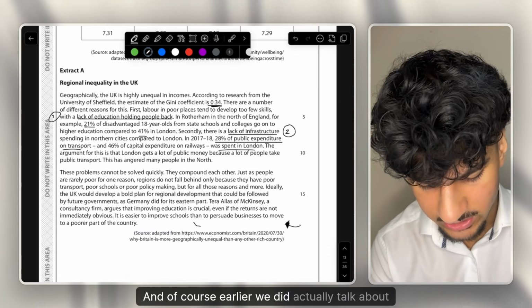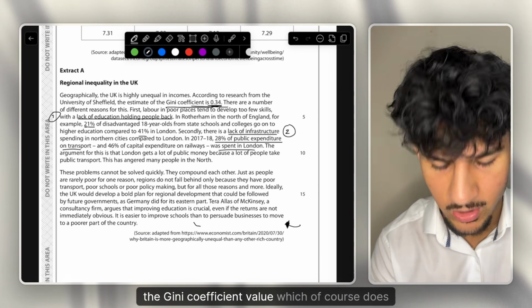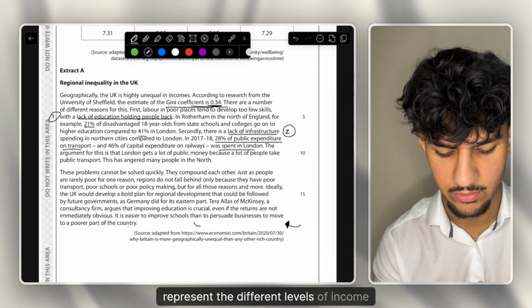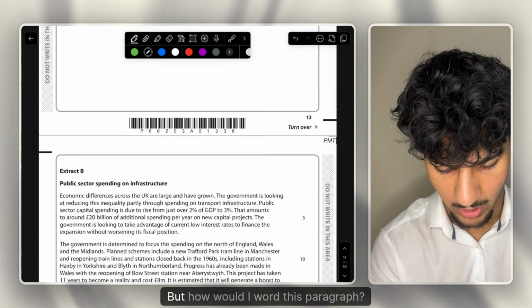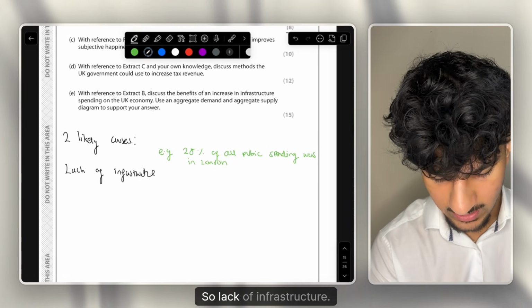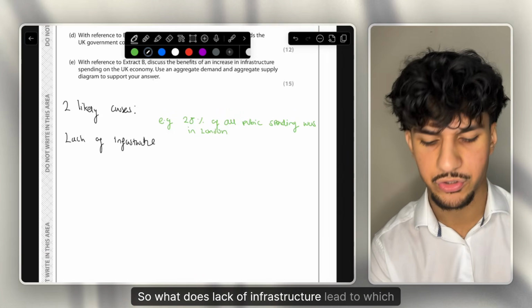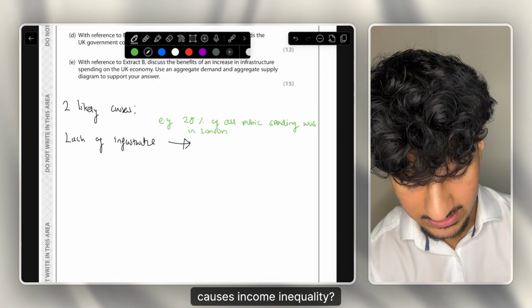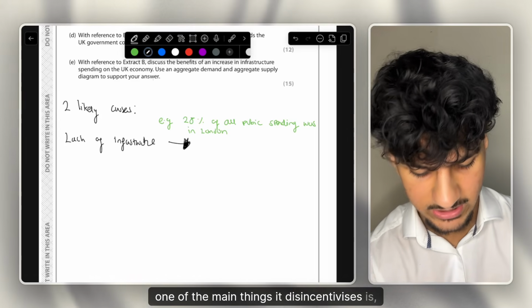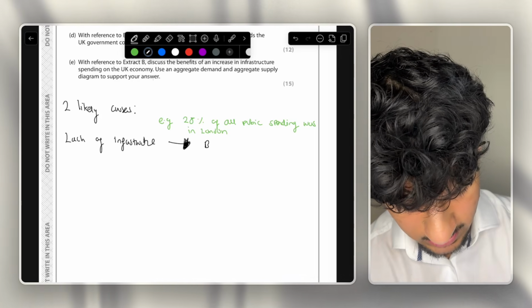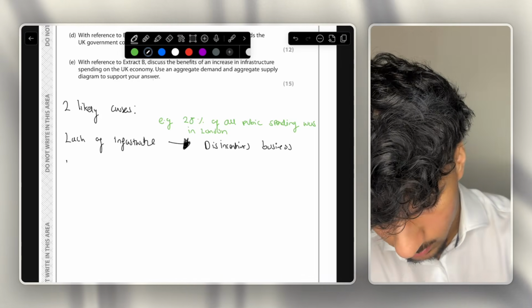And of course, earlier we did actually talk about the Gini coefficient value, which represents the different levels of income inequality within a country. So that's also a great value to use. But how would I word this paragraph? So lack of infrastructure. What does lack of infrastructure lead to, which causes income inequality? Of course, there's lots of things it leads to, but one of the main things it disincentivizes is business investment.